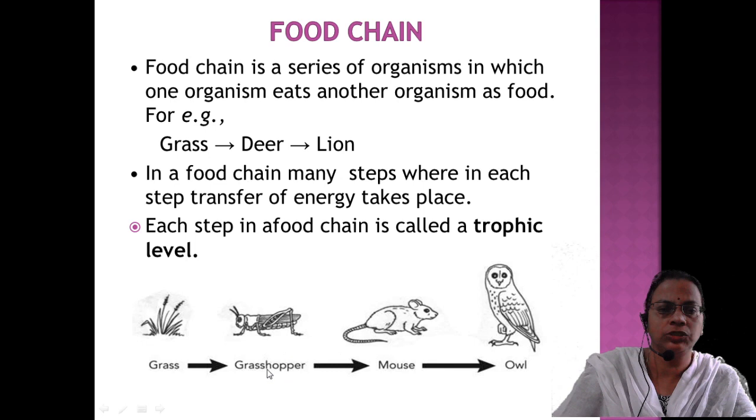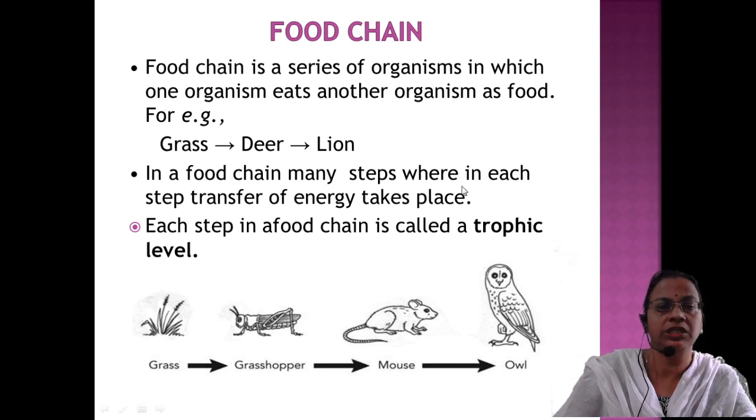This is primary consumer, this mouse is secondary consumer, owl is tertiary consumer. So in that way, the arrow mark should be in the forward direction. Arrow mark is compulsory. If instead of that you draw a line, half the marks they will reduce. Also, a food chain should always start with producers. That is also very, very important.